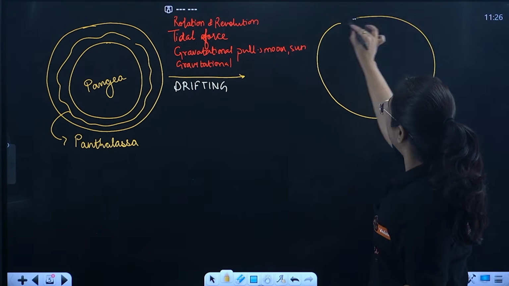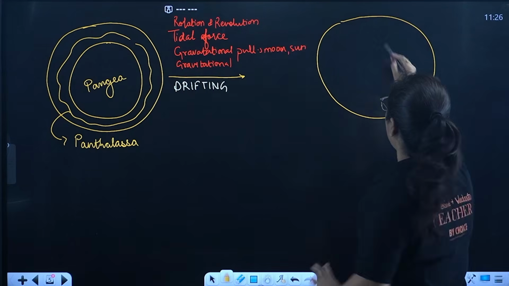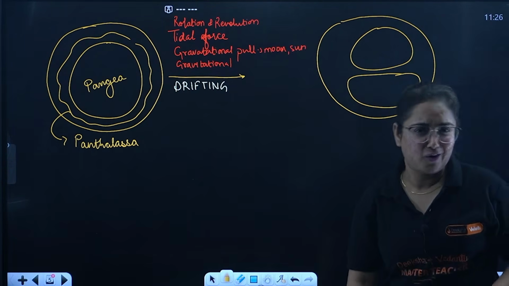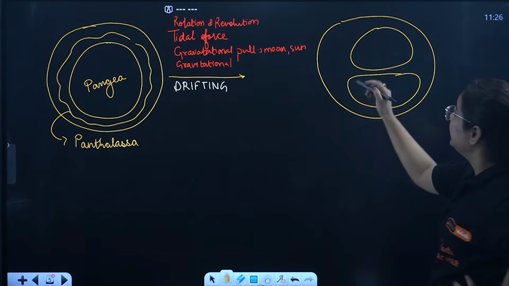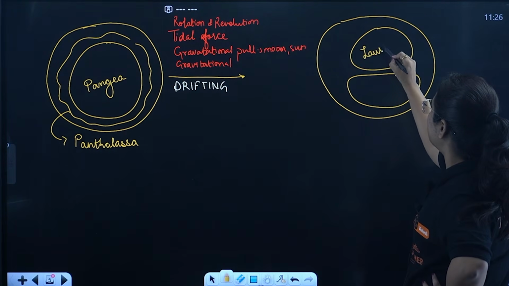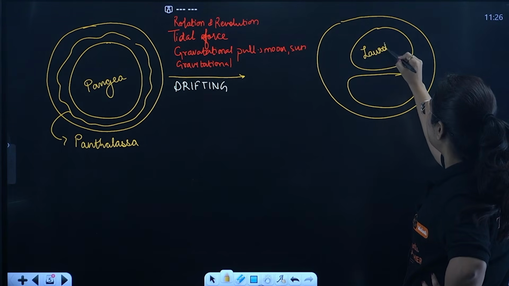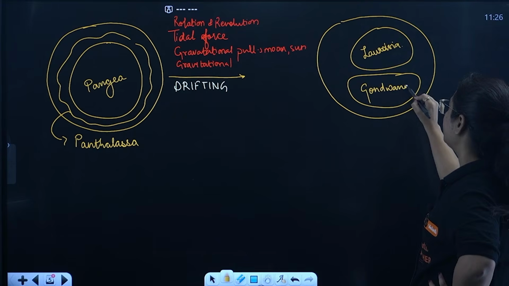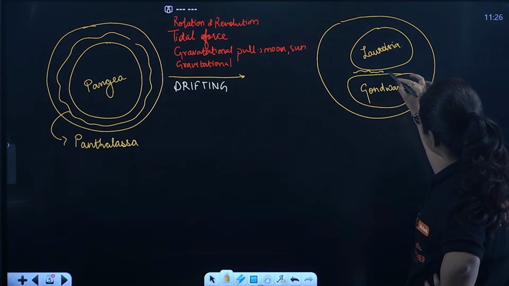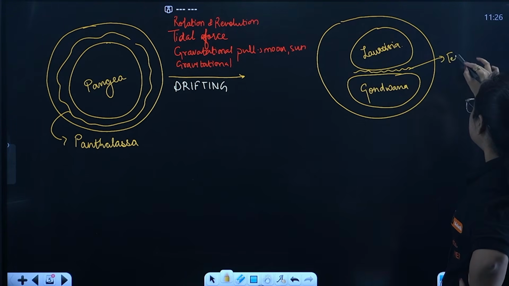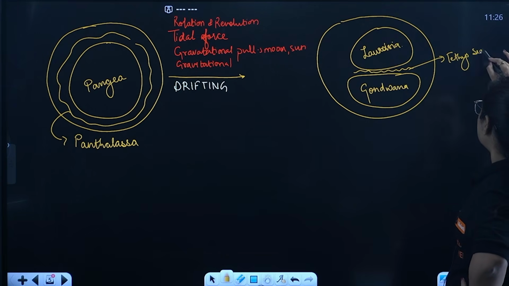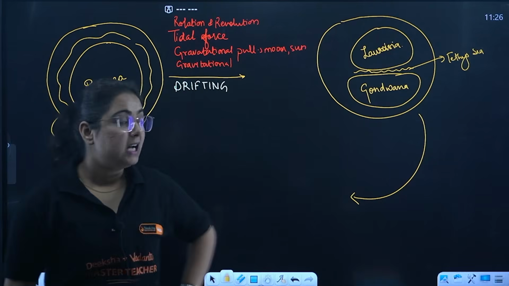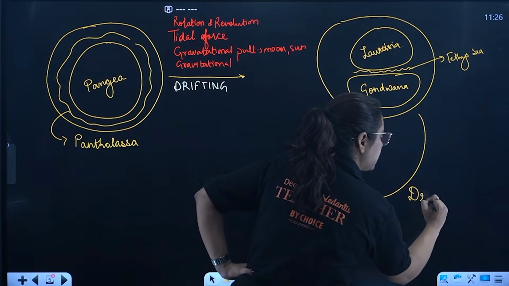We got the structure of the earth in a way, beta, that this supercontinent divided into two parts. Please neglect the shape of the earth. The northern one was known as Laurasia, and the southern is known as Gondwana. The water that passes in between was referred to as Tethys Sea. Do you think that these forces are going to be stopped? No. This drifting continued.